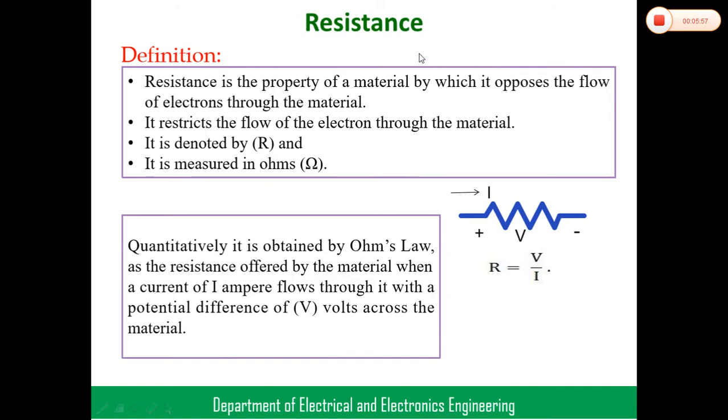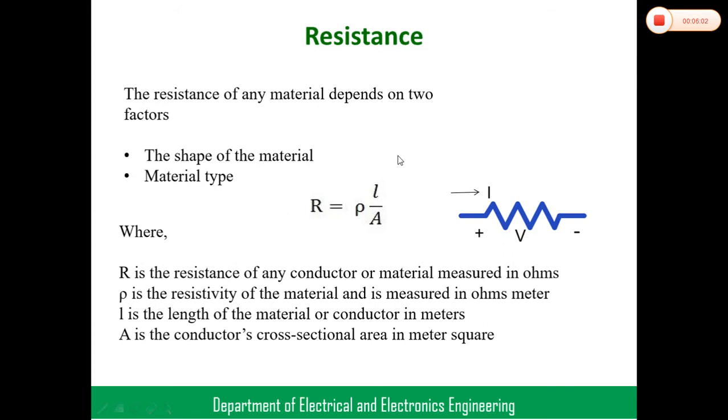So this is about the actual resistance, from Ohm's law. The definition of resistance for materials mainly depends upon two factors: the shape of the material and the material type. So R is equal to rho L by A.